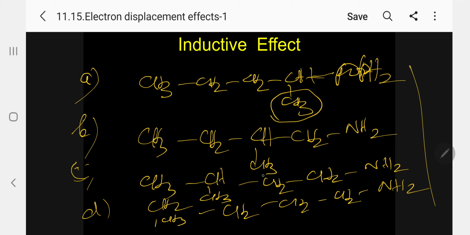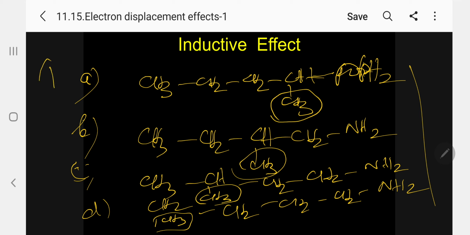Then it is moving away to the second, then still away, and this is still further away. Now, generally an electron releasing group will increase the basicity. Please follow. So which is more basic? The one very near to this.